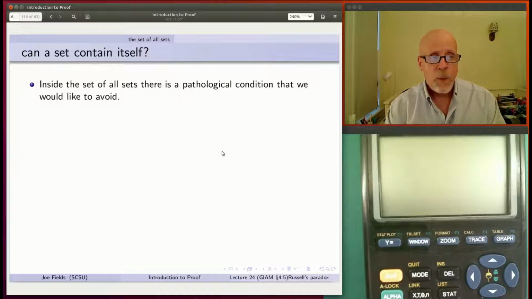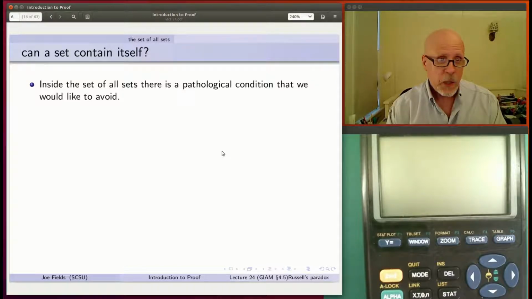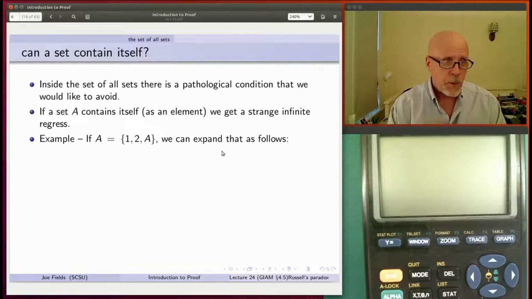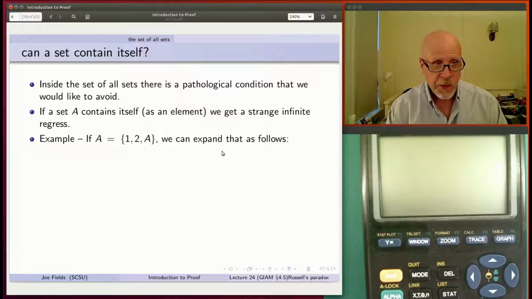And, well, if that's allowed, then you get a sort of a pathological situation that you probably don't want to have around. Let's take a look at this. You get, this is a good way to say it, an infinite regress if a set is in itself as an element. So here's an example. Suppose A is the set that contains the numbers 1 and 2, but then kind of a copy of itself, A, inside of there.